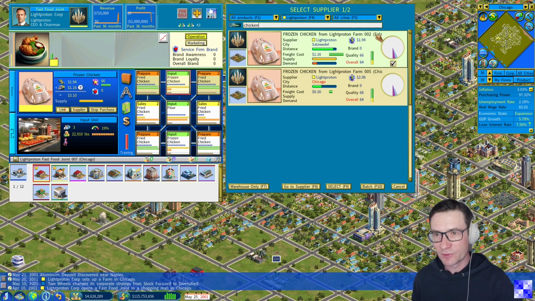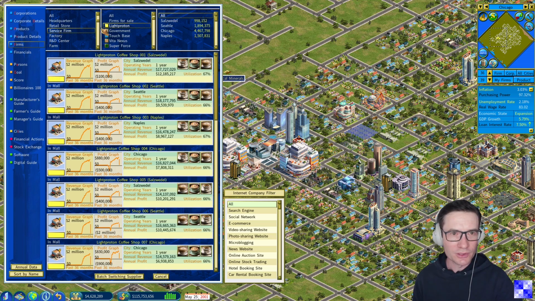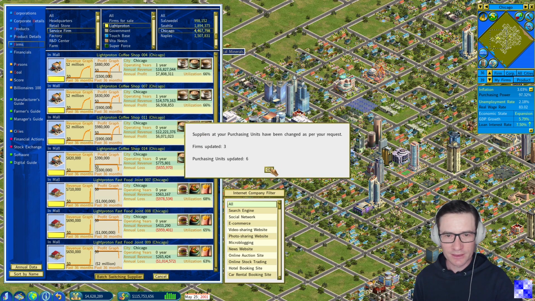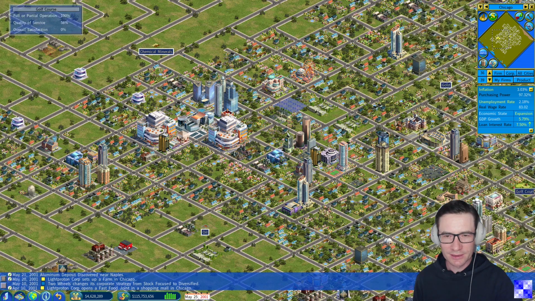If we transport them from Salzwedel, from our second farm, to Chicago, the freight cost is $1.16. If we do it within the same city, it's $0.16, $1 saved. So this is what we will do now in batch for a service firm like Proton, all in Chicago. Batch switching, 3 updated.